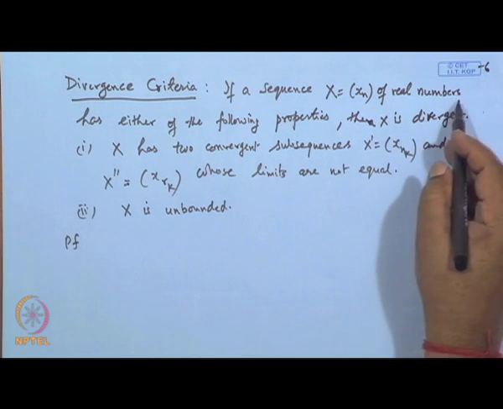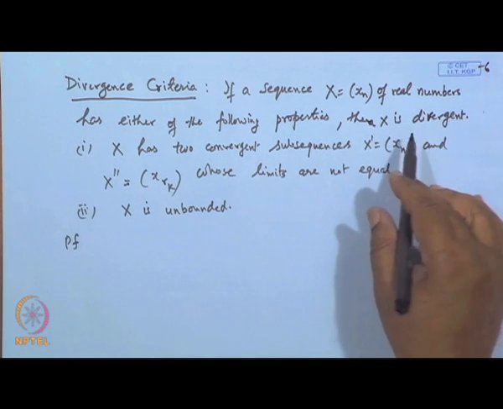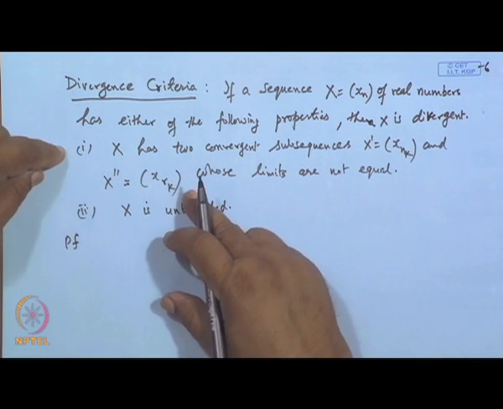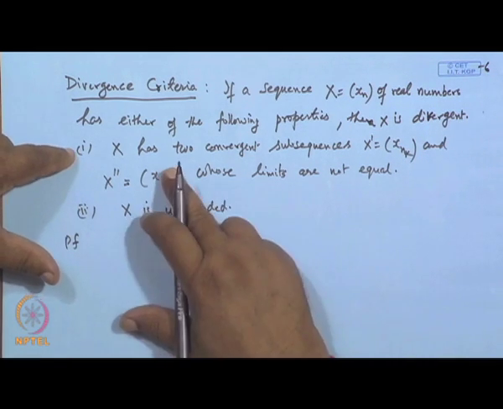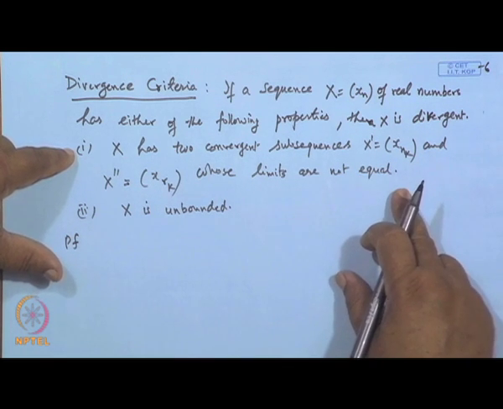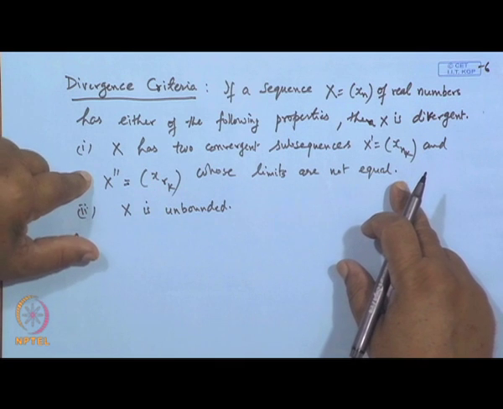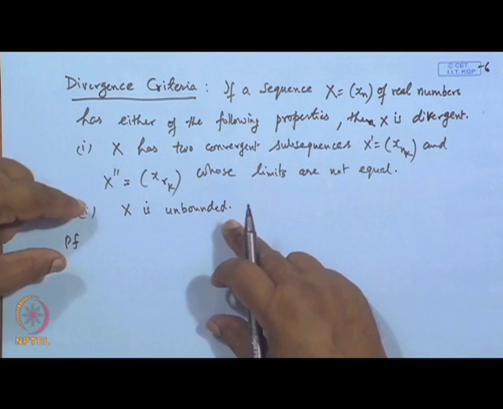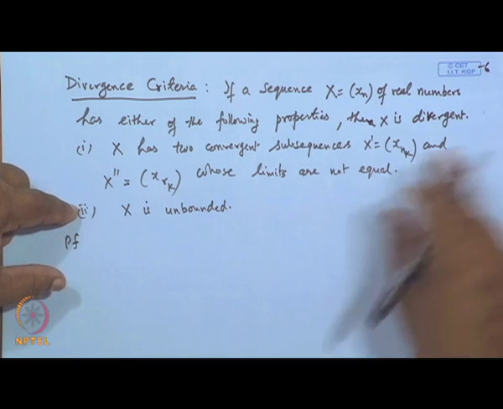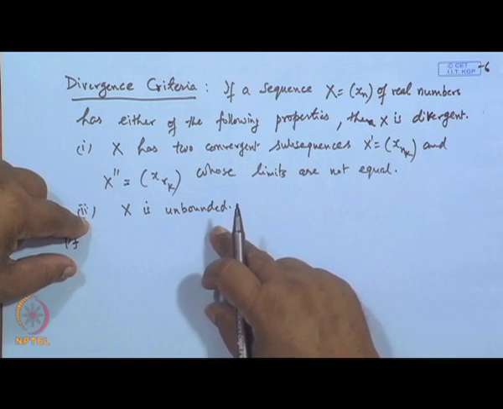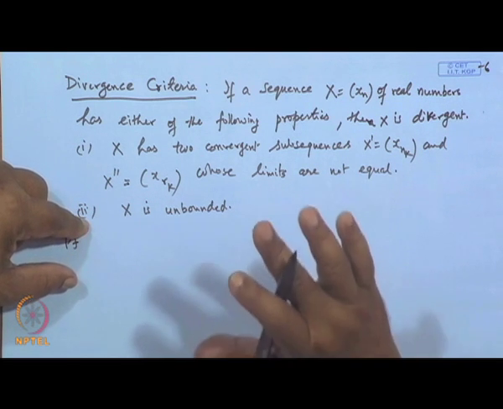If a sequence x n of real numbers has either of the following properties, then x is diverging. What are these properties? The first property says, if the sequence x has two convergent subsequences whose limits are not equal, then the sequence will be considered a diverging sequence. The second one is, if x is unbounded, that is, the limit of x n goes to either plus infinity or minus infinity, then also the sequence is considered a diverging sequence.